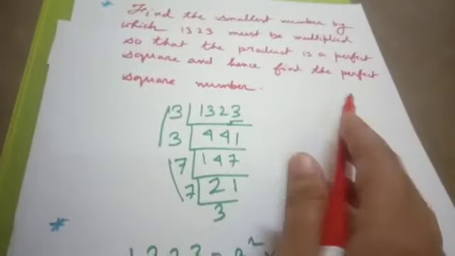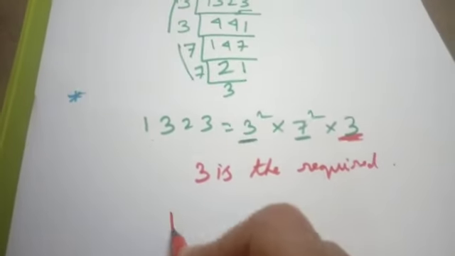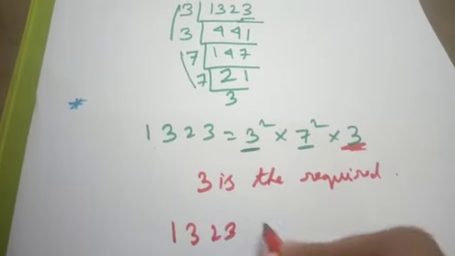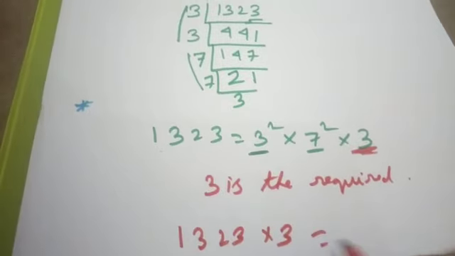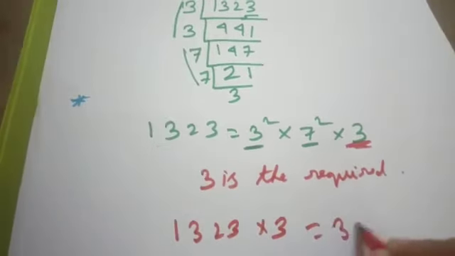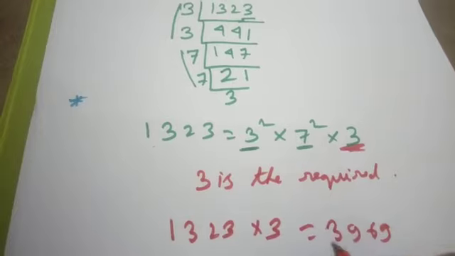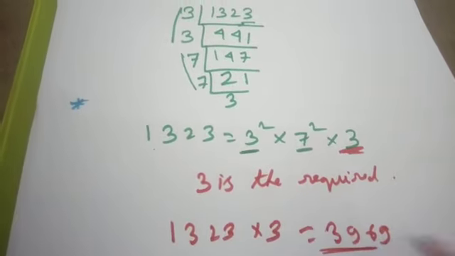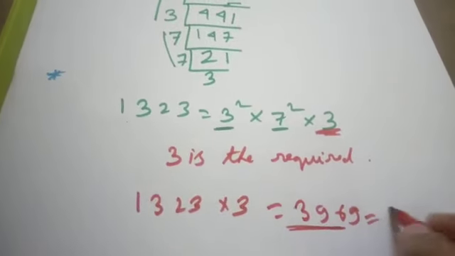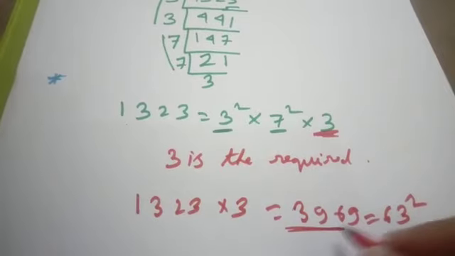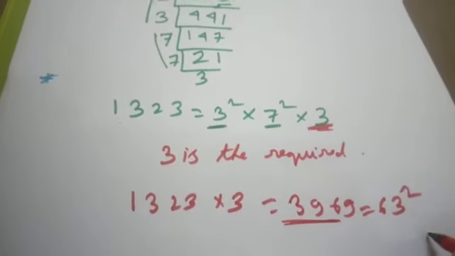And the question is, find the perfect square number. So perfect square number is 1323 into 3 equal to 3969. Is it a perfect square? Yes, it is square of 63. So it is a perfect square, and hence the answer.